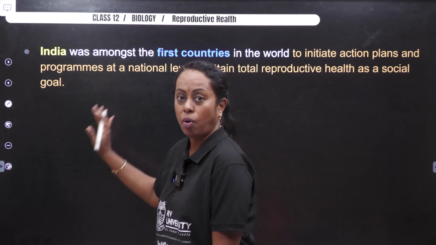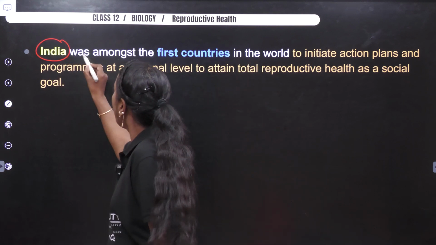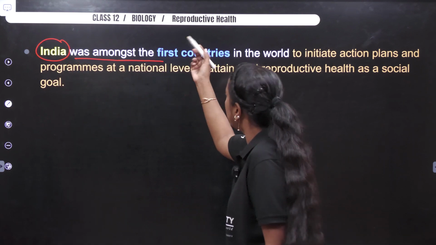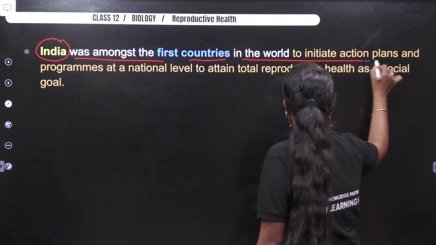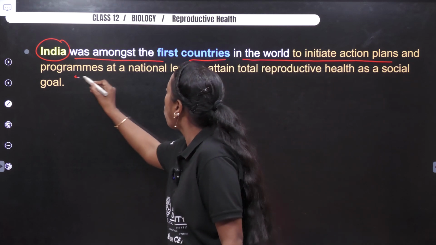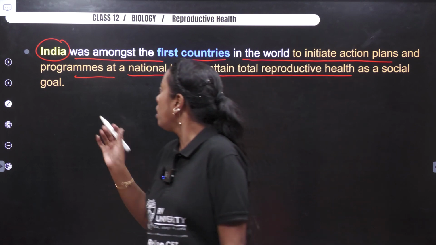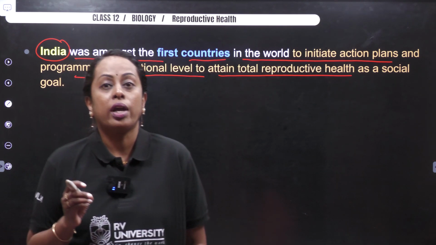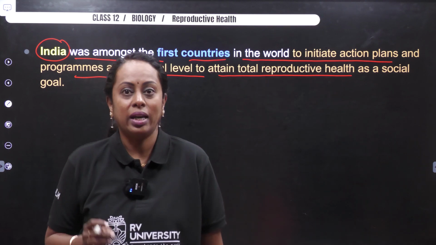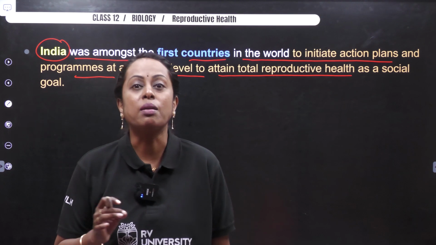The first point: India was first amongst the countries in the world to initiate action plans and programs at national level to attain total reproductive health as a social goal. In India, it was initiated in our Karnataka, in Mysore.